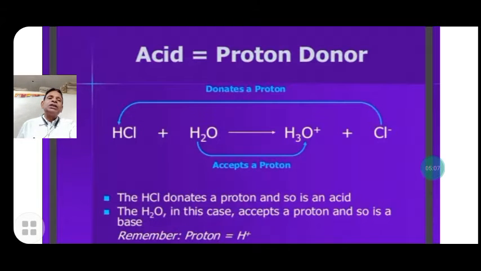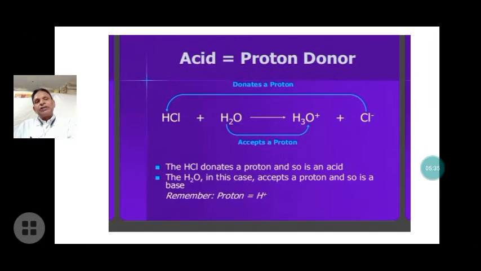An acid is a donor of protons and a base is an acceptor of protons. Here HCl donates the proton, so it acts as an acid, and H2O accepts the proton, so it acts as a base. Remember, proton is equal to H plus ion. In this case there are two types of acid and base pairs given by Bronsted-Lowry, which we can discuss on the next slide.